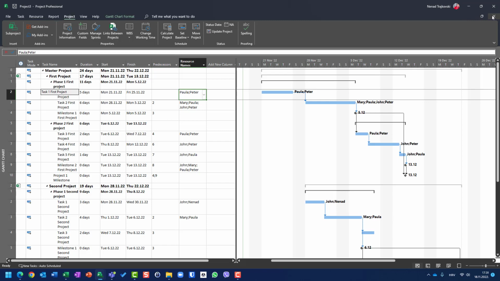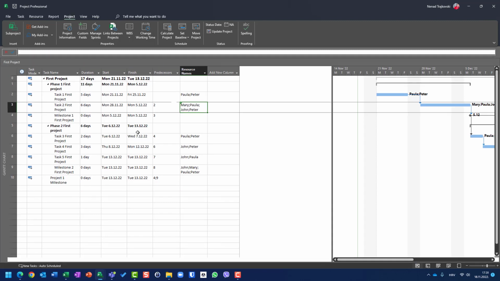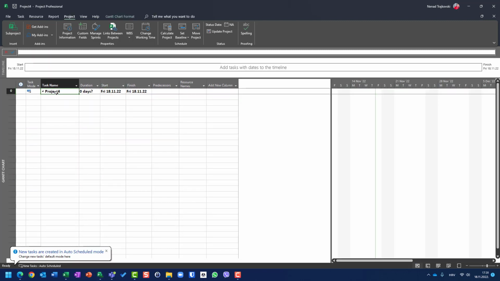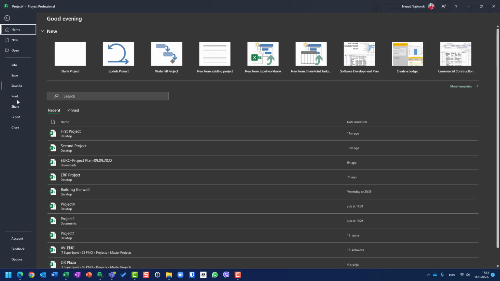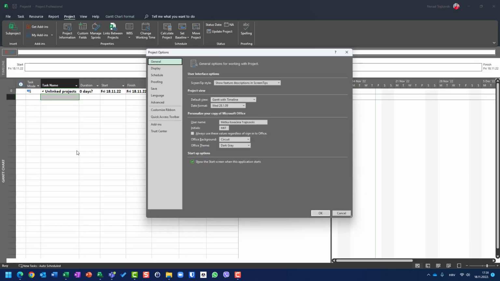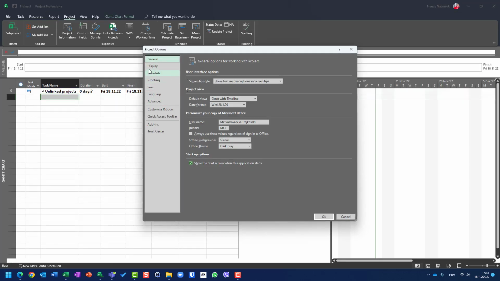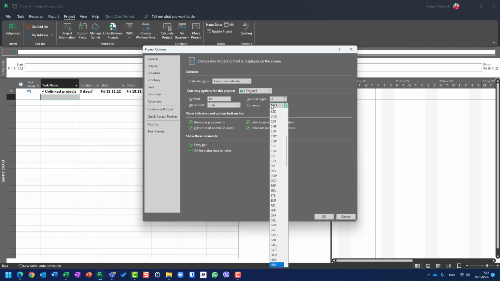Let me close this project and let me open a new one. But in this case, I will say unlinked project. Okay, I will go here. I will change my currency. Okay, here in display, I will say I want US dollars. So voila, way back here, US dollars.